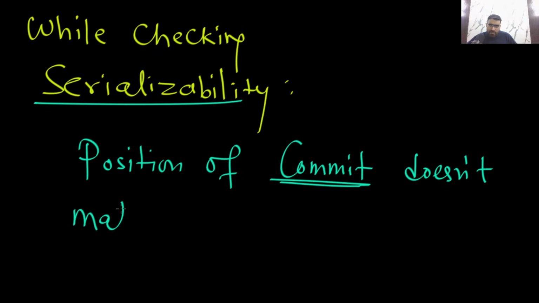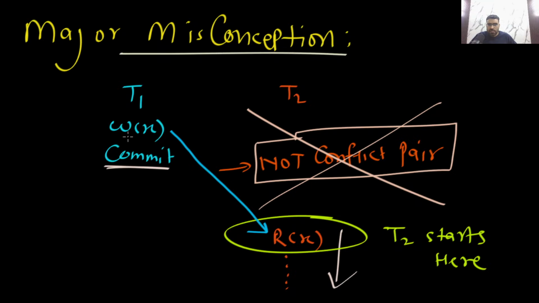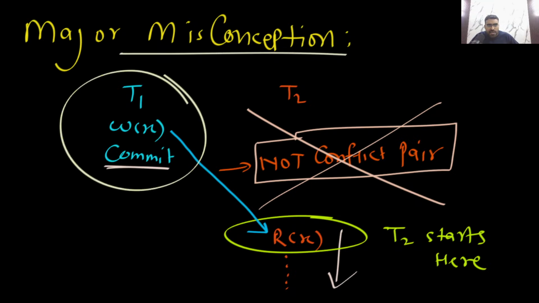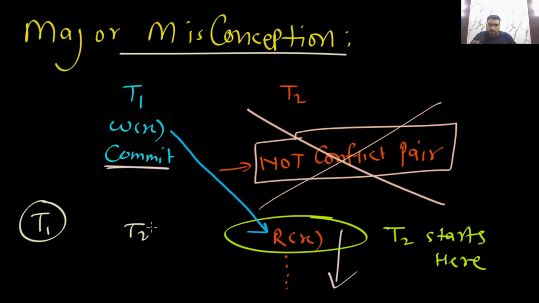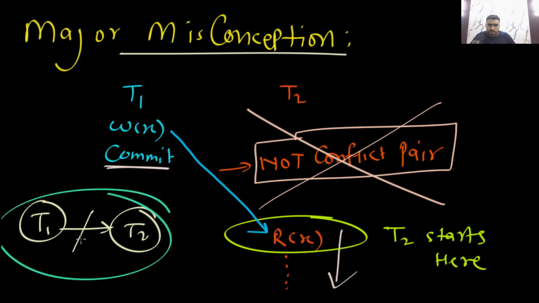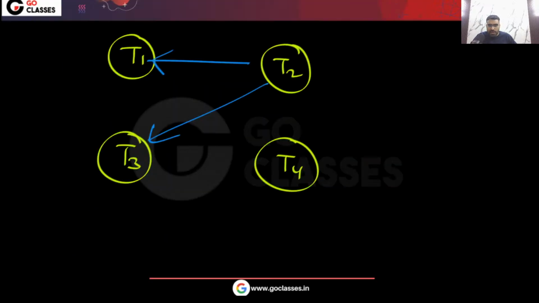Doesn't matter. Okay. Is there anyone here who has seen this misconception? Have you seen somewhere that if this transaction has committed and this new transaction is starting after some time, then we will not put this edge from T2 to T1? Let me tell you, this is a misconception. This is wrong. So finally, let me tell you what the correct answer will be.